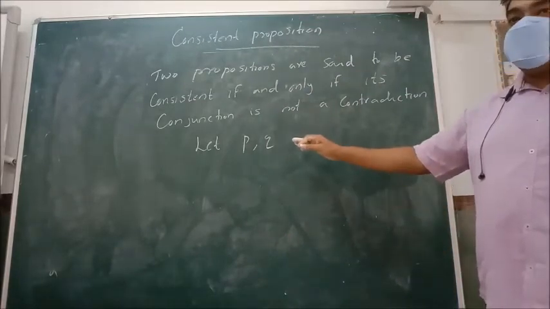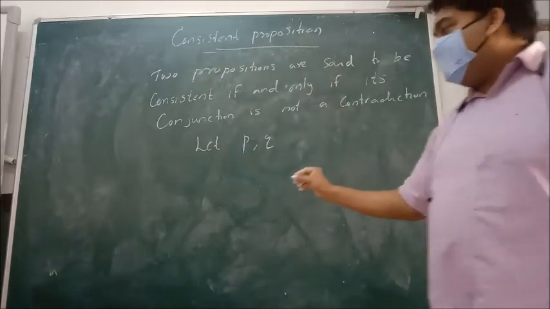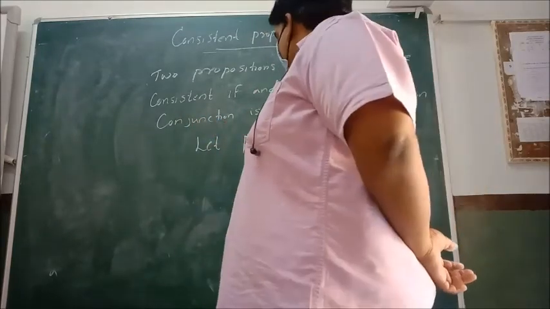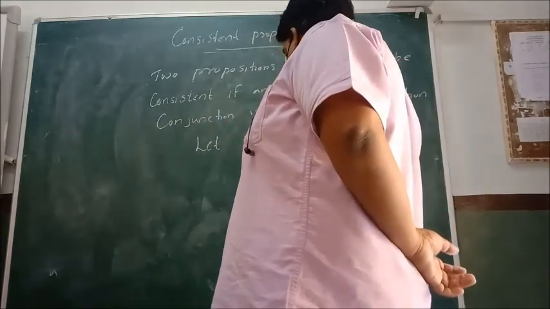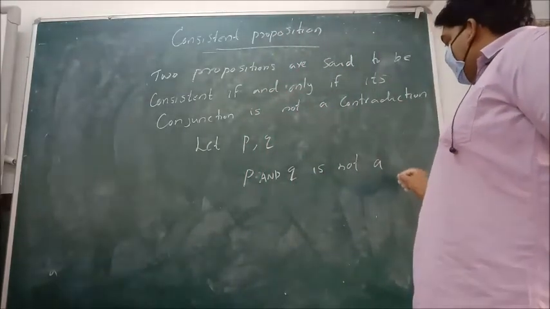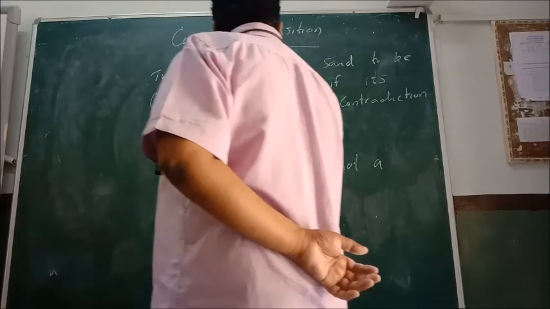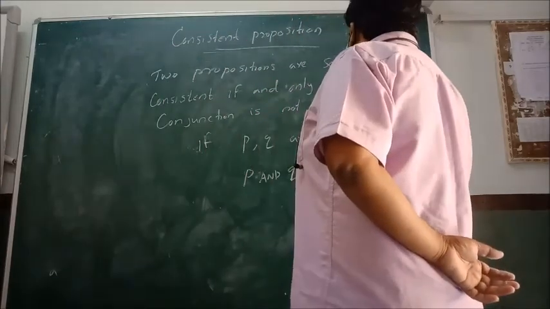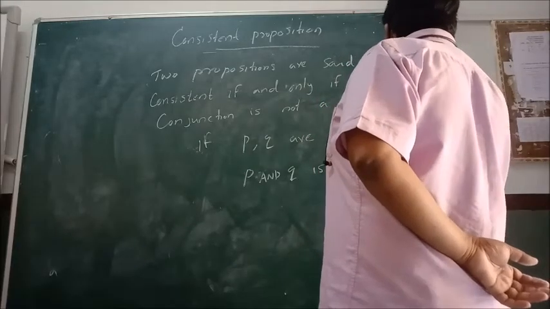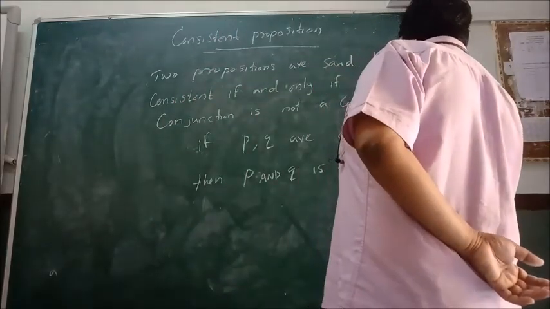We can say P and Q are consistent if and only if P dot Q, that is conjunction, meaning P and Q, is not a contradiction.